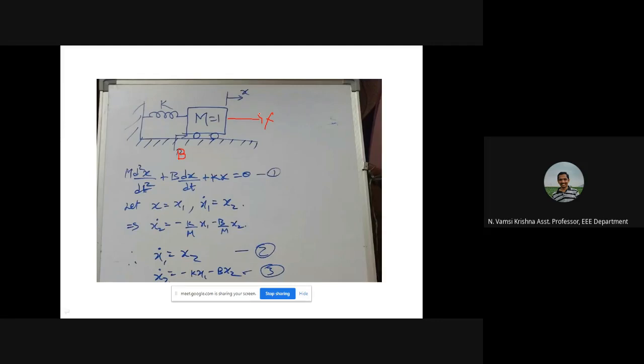Whenever u is 0, we call it x dot equal to ax. What is that system called? Anyone? Homogeneous equation, sir. Homogeneous.